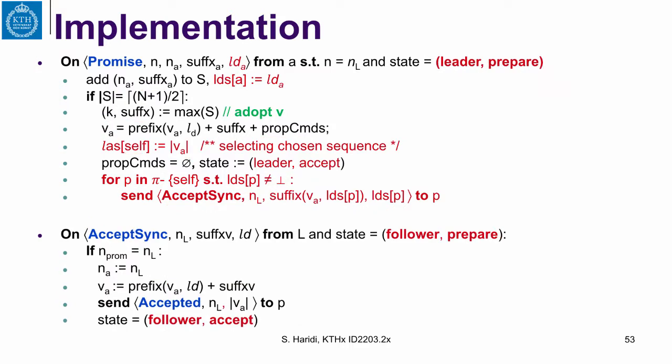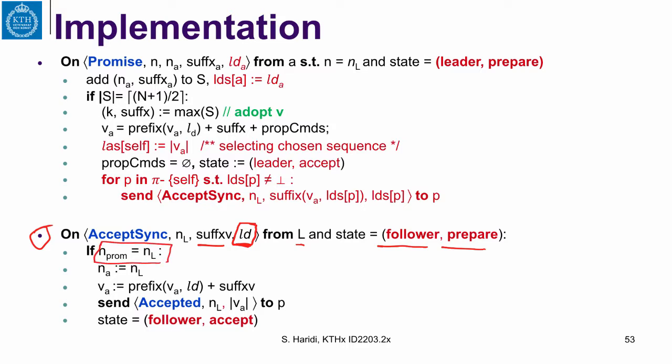So when a replica gets its AcceptSync, it has this suffix and it has this decided sequence, the LD, that it sent before, and that replica is in a follower prepare state. Then it checks whether it got this from the current leader. This is defined as the current leader.